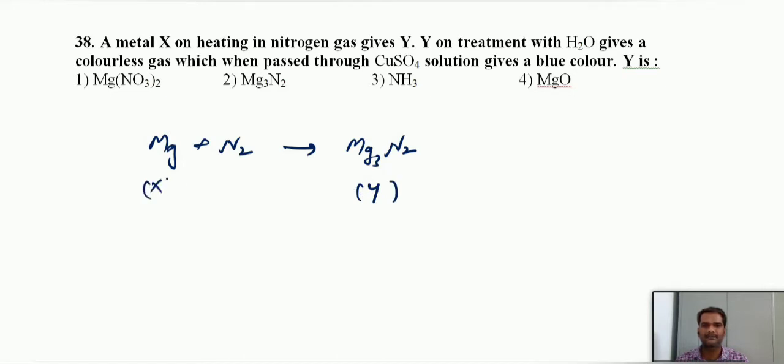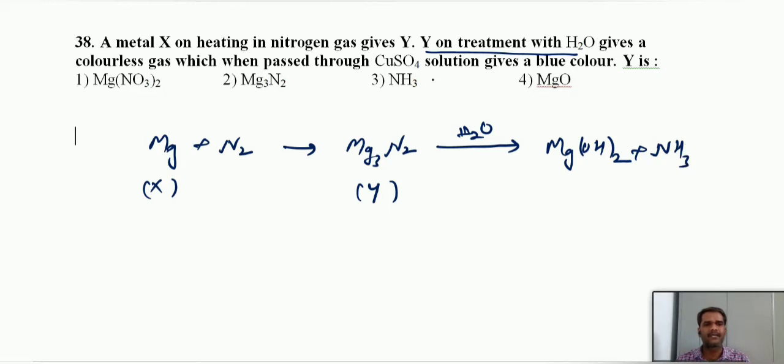And the metal X is magnesium. And Y on treatment with H2O: generally this magnesium nitride, if you treat with water, gives magnesium hydroxide and releases ammonia gas. And this ammonia gas, if you pass it into copper sulfate solution, you will get an intense blue color. The intense blue color is due to the formation of tetraammine copper sulfate. At this point also you should remember the blue color is due to the formation of the tetraammine copper(II) ion.